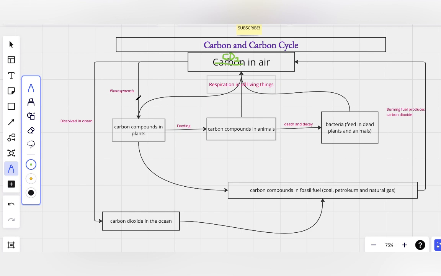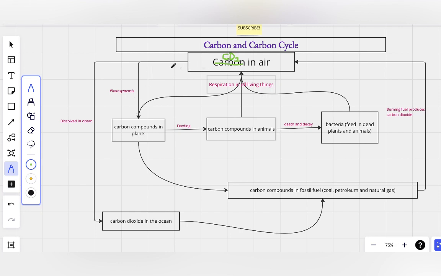You remember from photosynthesis, the leaf of the plant has the green pigment, chlorophyll, in the chloroplast, which traps the sunlight energy. Then the carbon dioxide in the air diffuses into the leaf through the stomata.